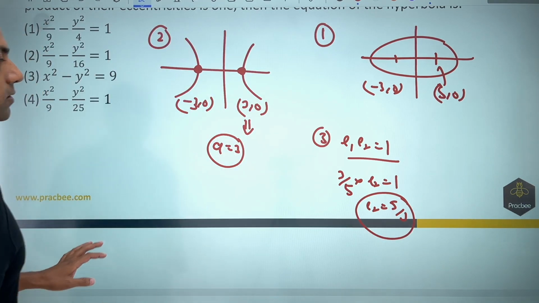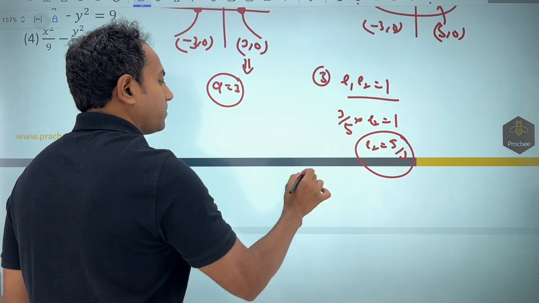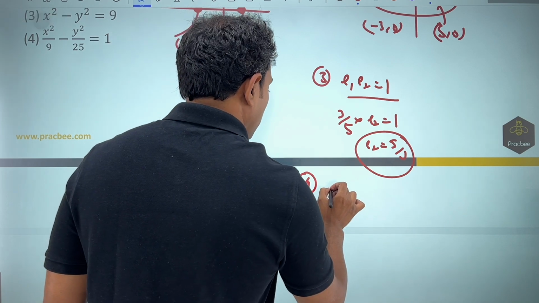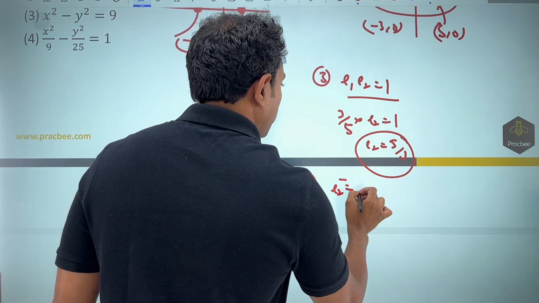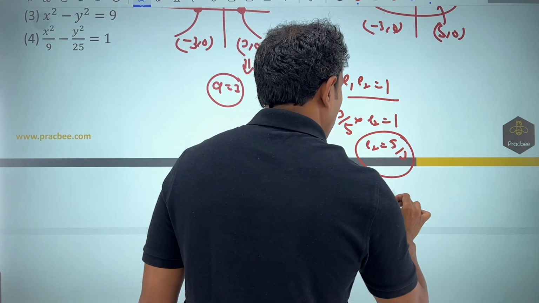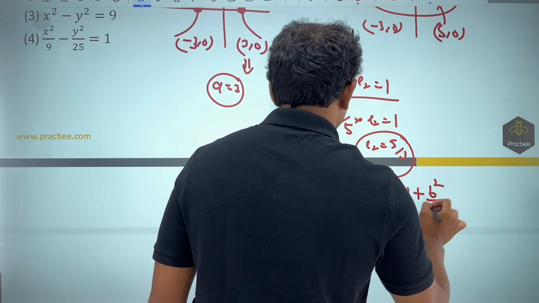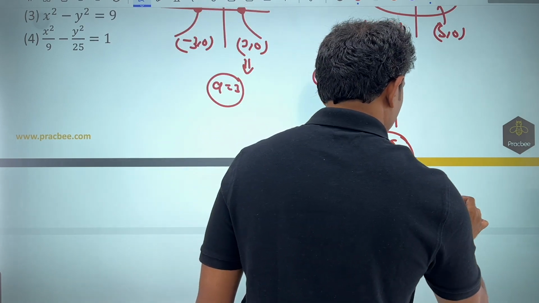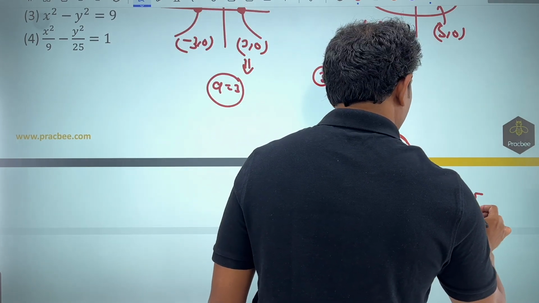In the fourth part, what you can do very simply is apply the formula. So e square will be equal to 25 by 9, and this will be equal to 1 plus b square by a square, where a square is 9, is equal to 25 by 9.